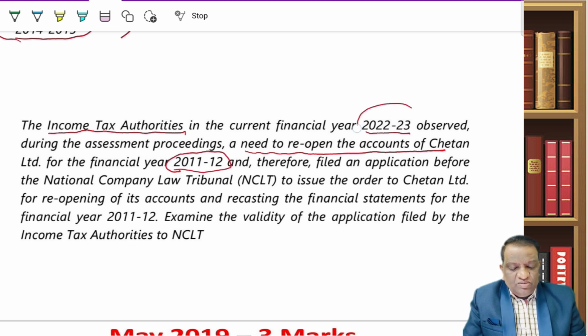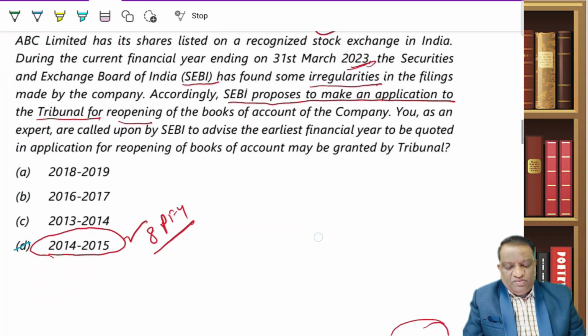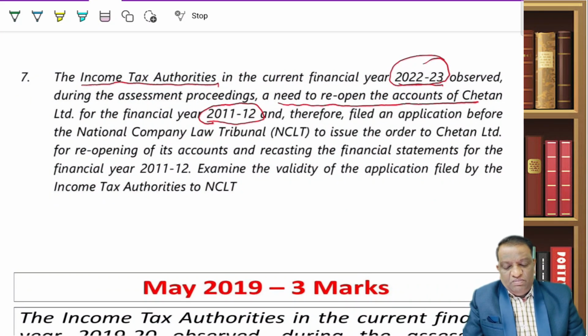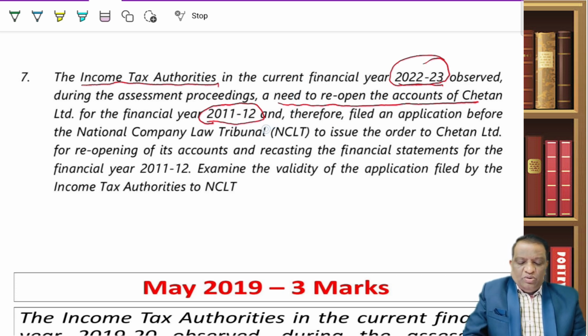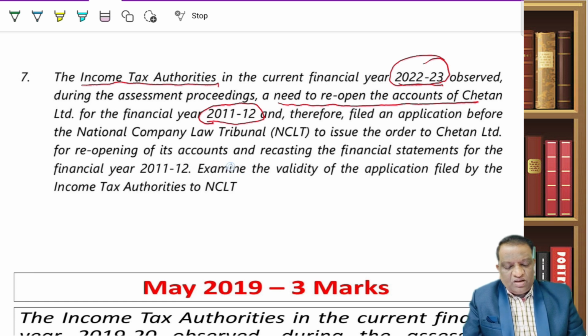But which year are we in now? 22-23. So when you are in 22-23, the maximum you can go back is only till 14-15, because that is the 8 preceding years. But the income tax department wants this company to reopen the accounts for 11-12, which is almost a decade ago, 10 years. So they filed an application before NCLT to issue the order for reopening the accounts.